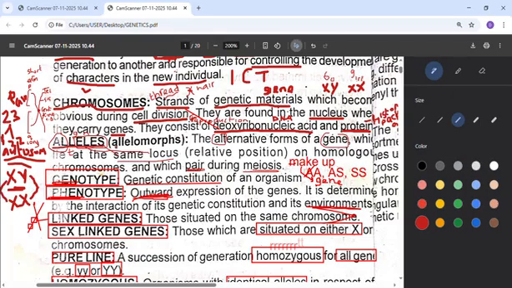Now another point is allele. What is allele? Use the AL for alternative, then ELES. Just put GA as if you want to write Jill, but gene. That means alternative pairs of gene, alternative forms of gene. That's the meaning of allele. And you have known the meaning of gene, the one that is carrying our behavior. So that gene carrying our behavior has alternatives, like pairs, that it can pair with. And these alternative genes are on the same locus, just like twins that are inside the same womb.